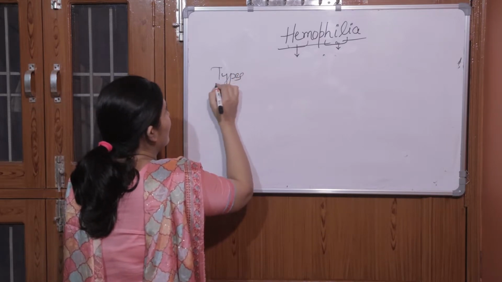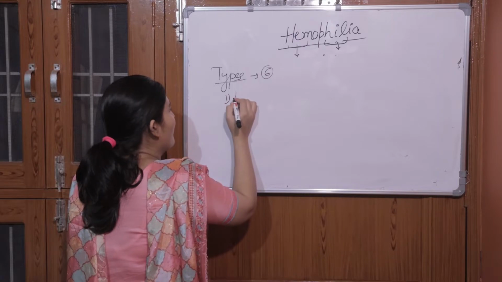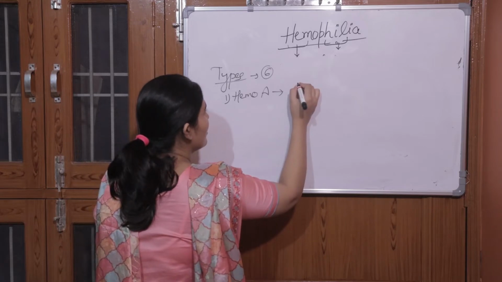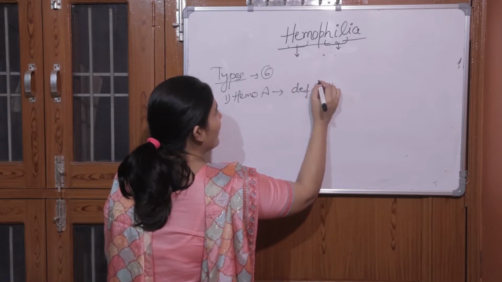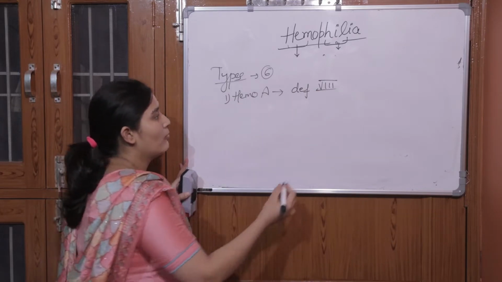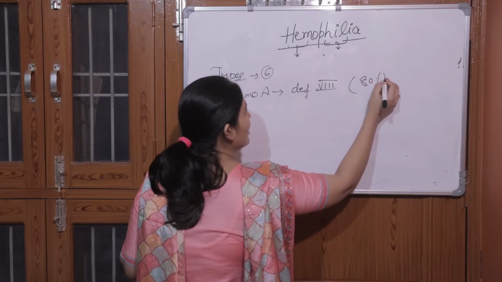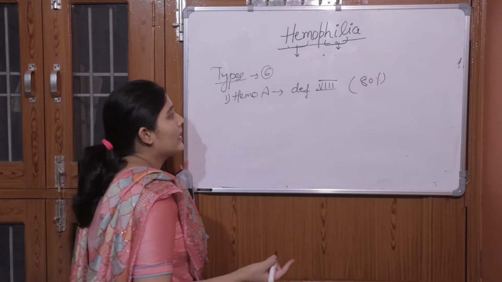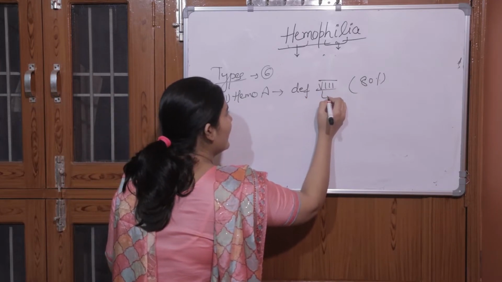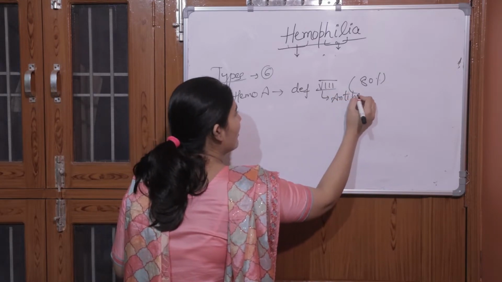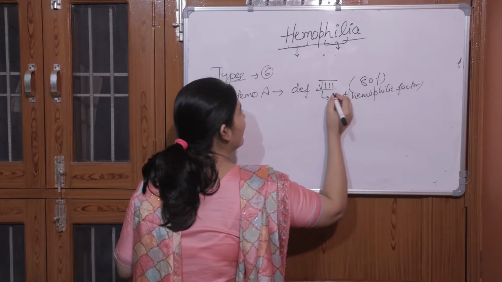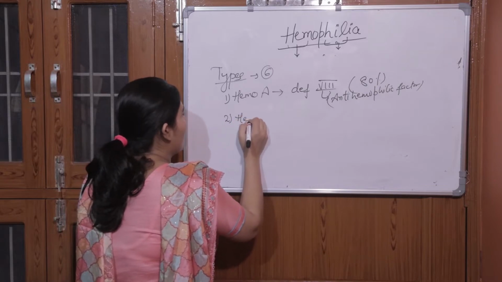First is hemophilia A. If there is deficiency of blood clotting factor 8, the person will have hemophilia A. And 80% of people with hemophilia have hemophilia A. Second thing is, factor 8 is known as anti-hemophilic factor.